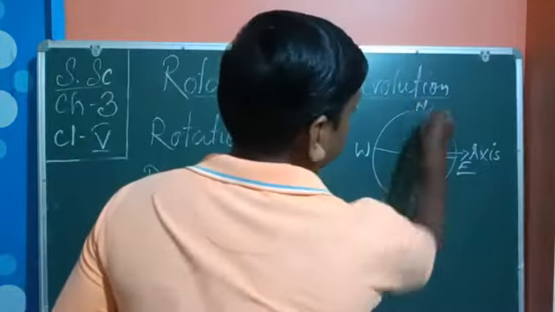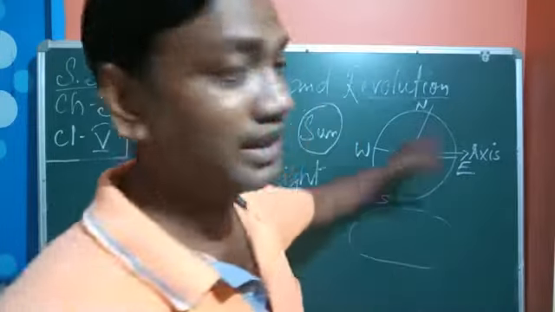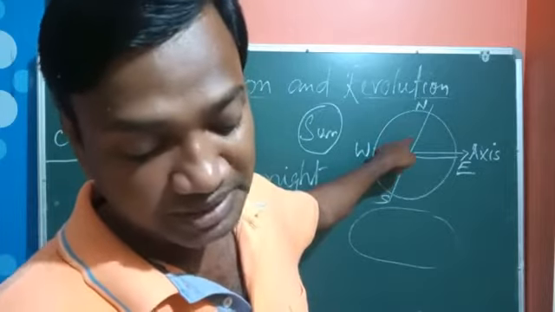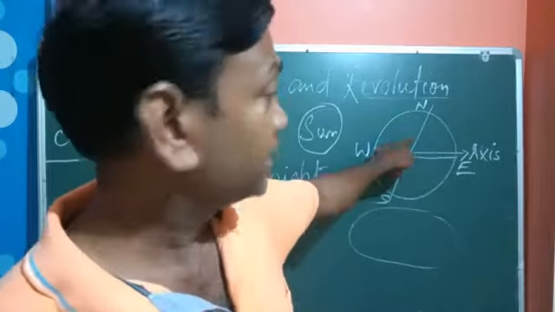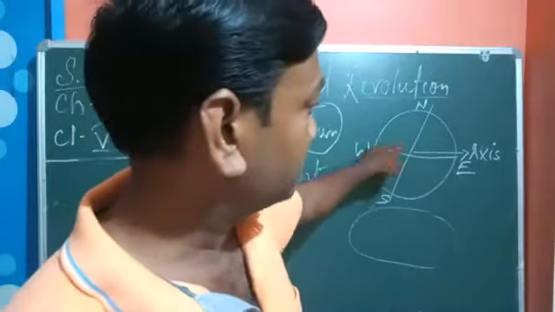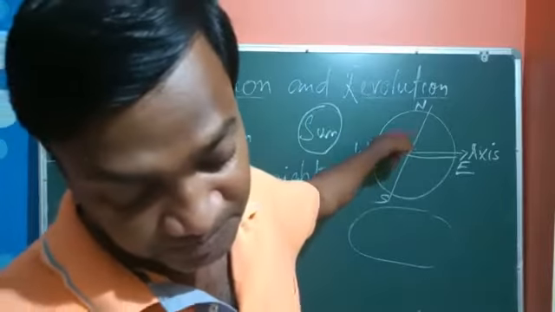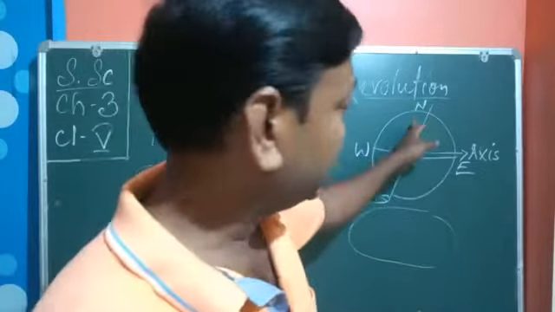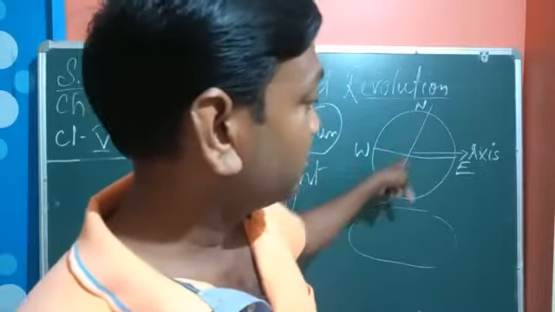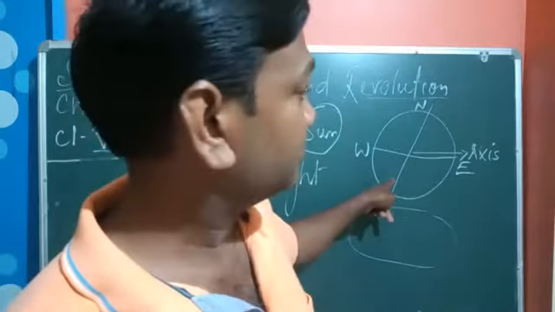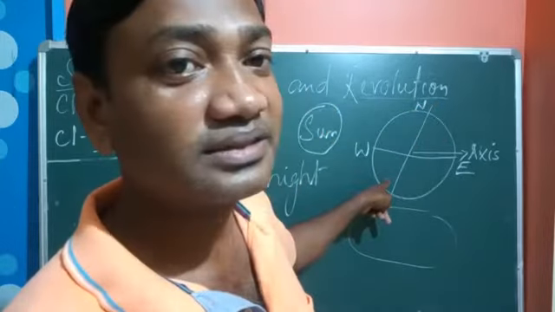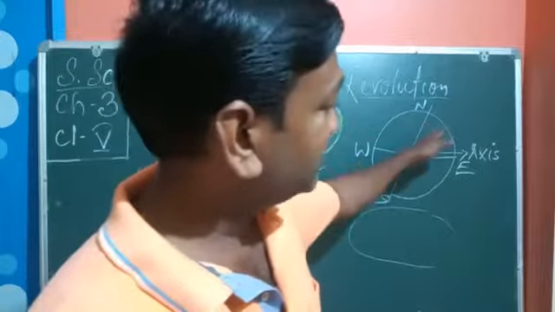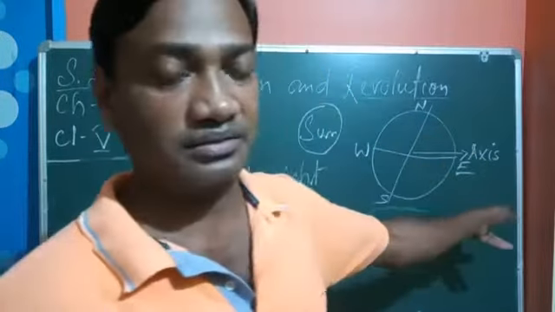From April to June, the northern hemisphere is tilted towards the sun. That means it is not completely a straight line. It is called tilted, a little bit this way, and this portion is tilted towards the sun.